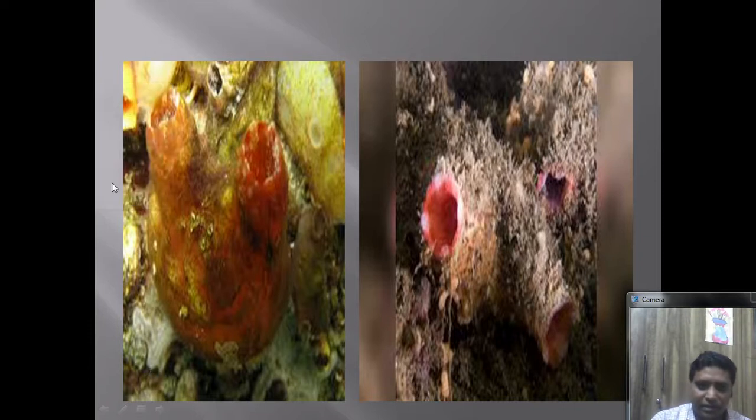Water enters through this opening and is removed through this opening. It is called the branchial siphon. This organism is also called the sea squirt because when it is in stress or any predator is going to catch it, it releases a jet of water, that is, water is released through this opening and also through this opening.